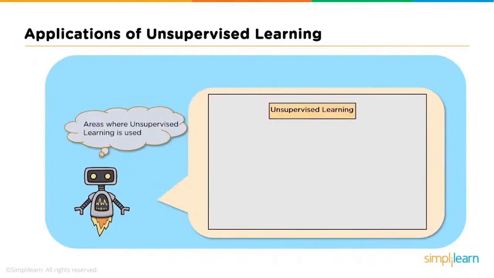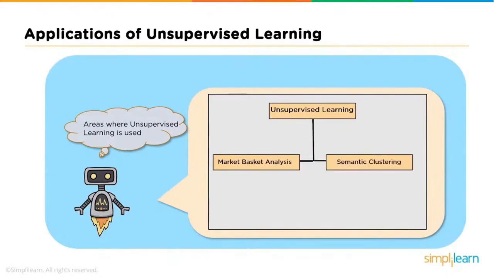Now, let's look at some real-life applications of unsupervised learning. Market basket analysis is a machine learning model based on the algorithm that if you buy a certain group of items, you are less or more likely to buy another group of items. Semantic clustering. Semantically similar words share similar contexts. People post their queries on websites in their own ways. Semantic clustering groups all responses in a cluster with the same meaning to ensure that the customer finds the information they want quickly and easily. It plays an important role in information retrieval, good browsing experience, and comprehension.